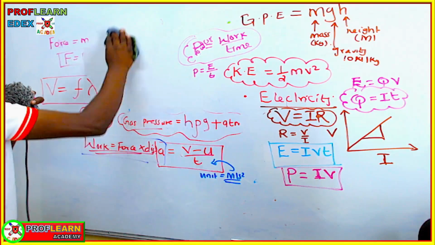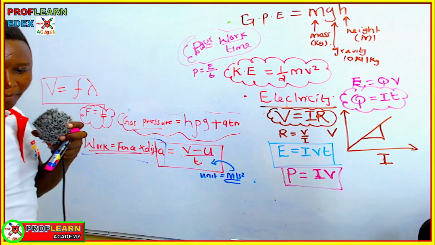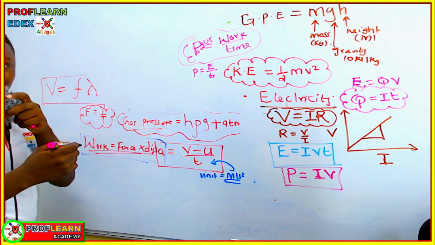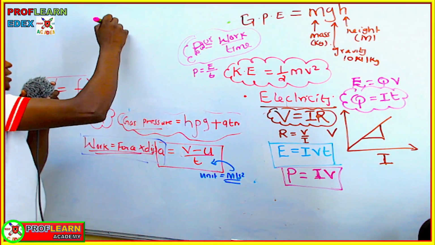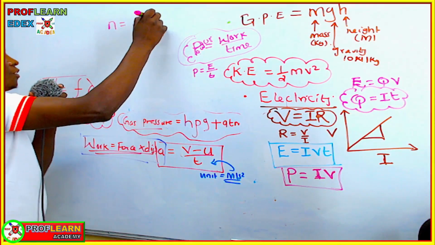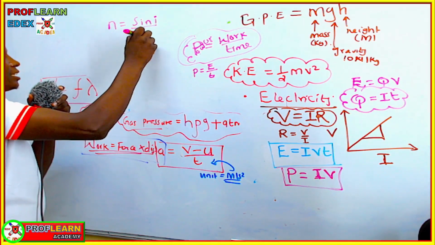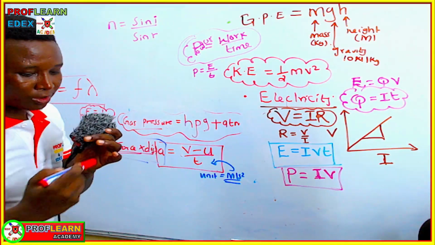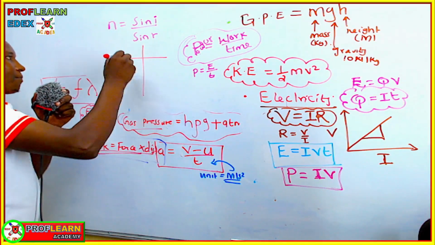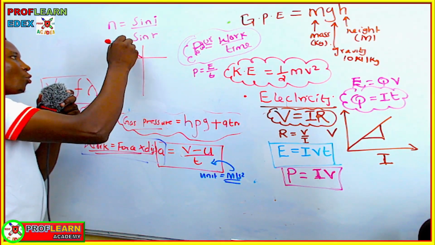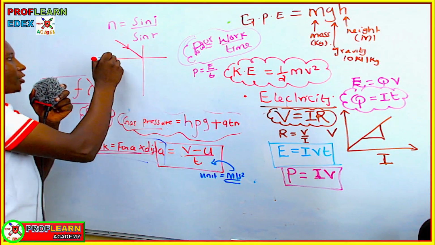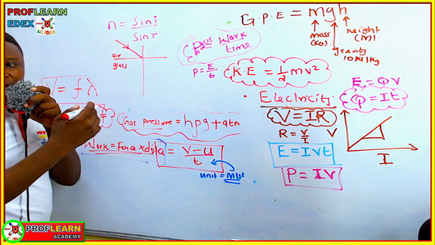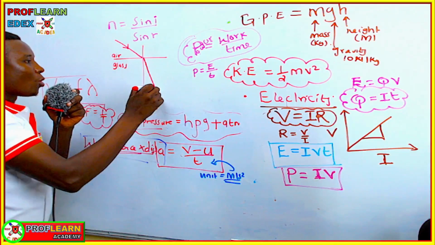So as I'm about to finish, I need to mention another last formula that you'll be asked, and that is the formula to do with refractive index. We know that refractive index equals the sine of the angle of incidence divided by the sine of the angle of refraction. You must know that when a wave is moving from one optical medium to another, for instance from air to glass, the wave is going to slow down, then it will bend towards the normal.